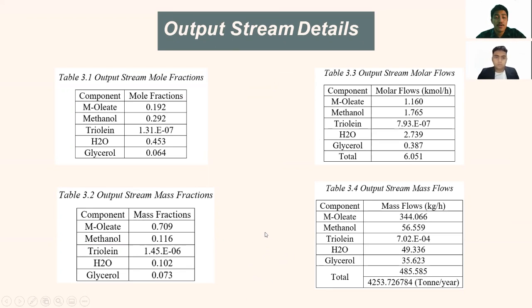the production of methyl oleate. And we can see from table 3.4 that the total mass flow in kilograms per hour of triolein is very small, and for the methyl oleate it is already 344.066, which will be compared to the reaction engineering one.